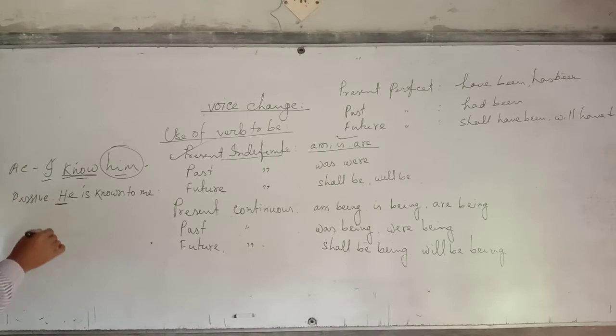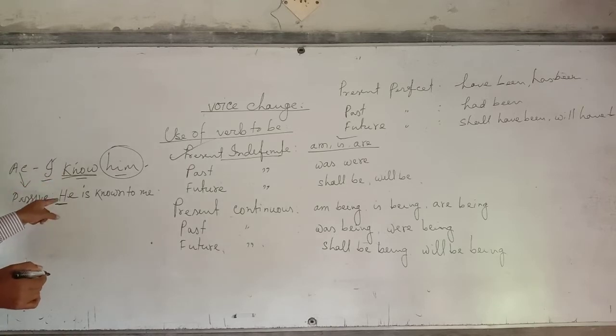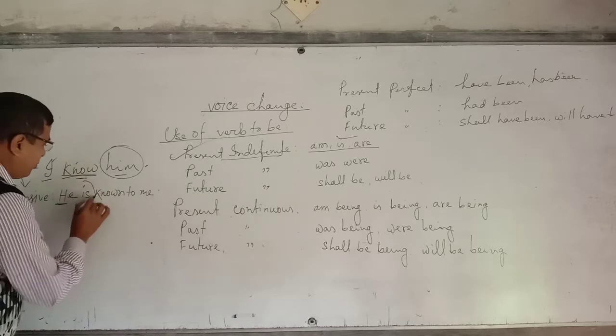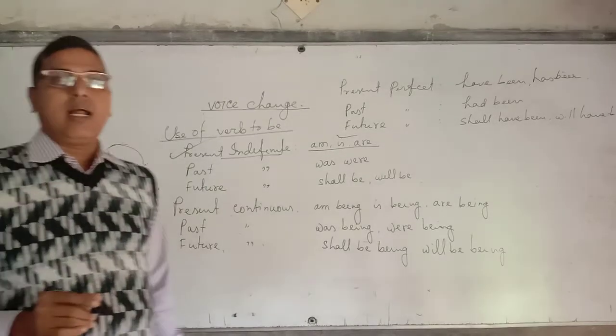So we change active to passive. In active, I know him, and when we change it in passive, it is he is known to me. Here we use verb to be. Perhaps you understand.